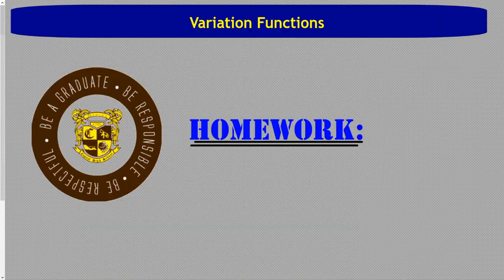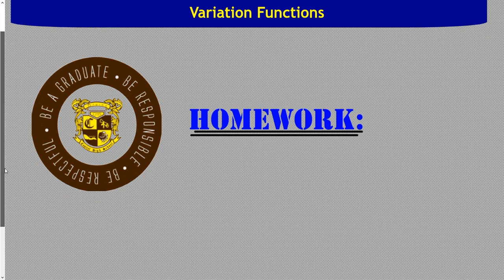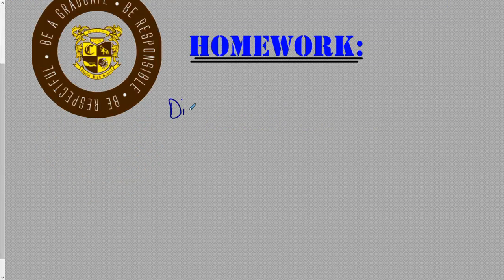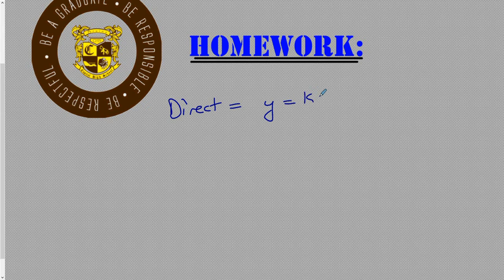Okay, that's it. We've got 4 types of variation. Let's write those down again real quick. We have direct, where one variable varies directly with the other one. So y equals something times x. We have joint, which is just like direct, but we have multiple variables involved. So y equals k times x times, they used z, let's call it w this time, it doesn't matter. Where these two are variables, k is always the constant.